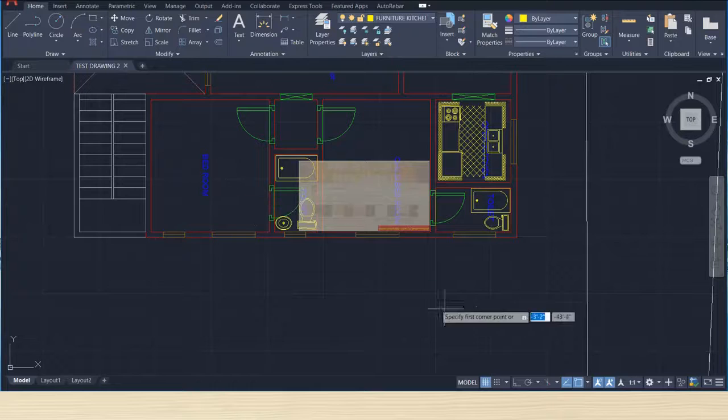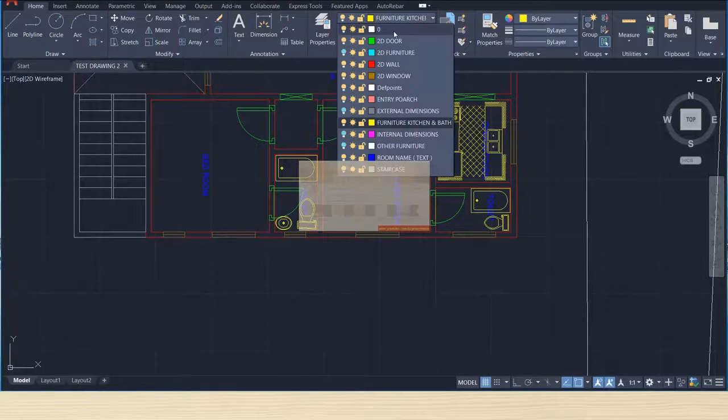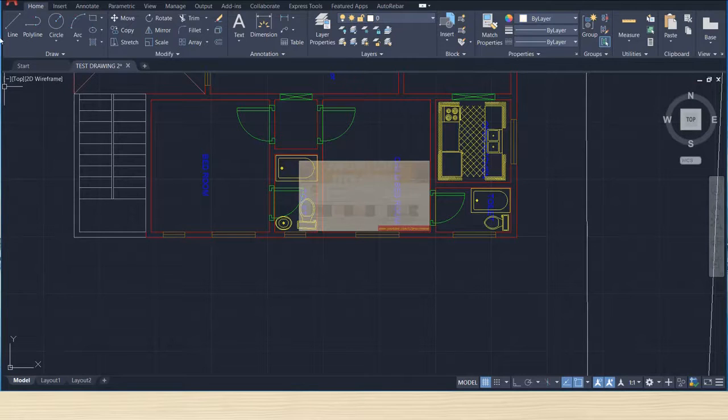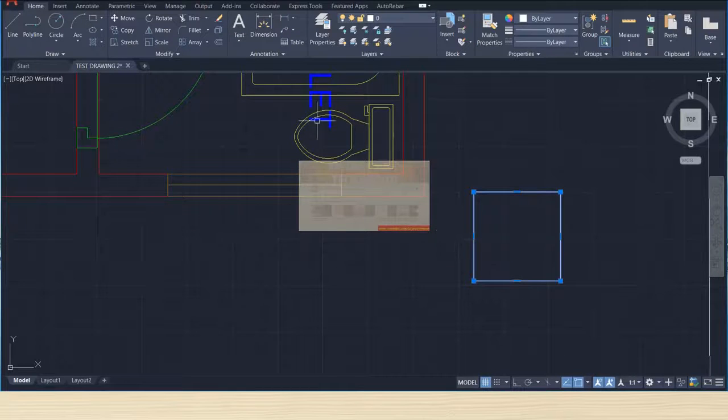For this, first we'll select the rectangle, and instead of furniture we'll keep the default layer on, and create a rectangle of 2 feet, tab, 2 feet, enter, a 2 feet by 2 feet rectangle. See, this will take an offset of 6 inch internal.